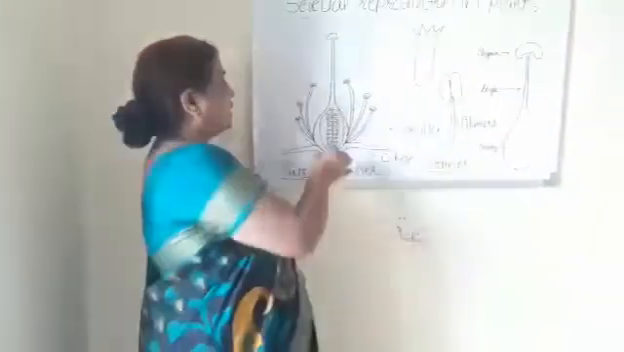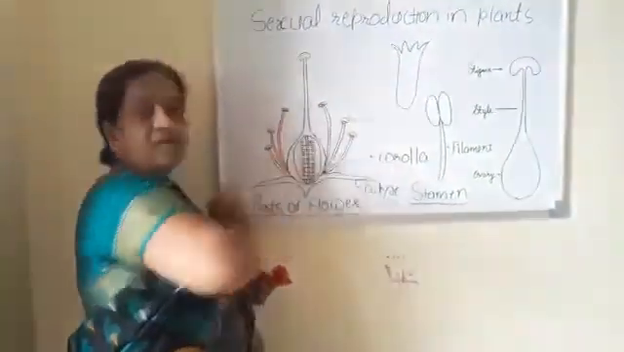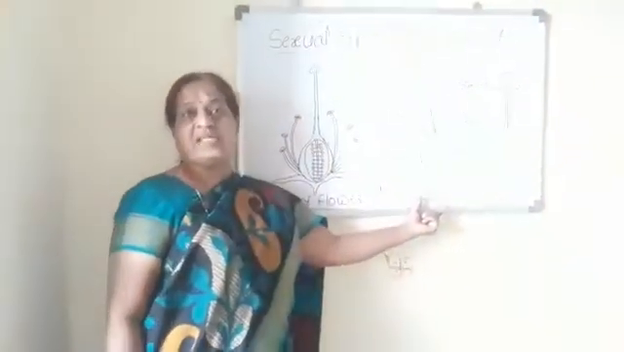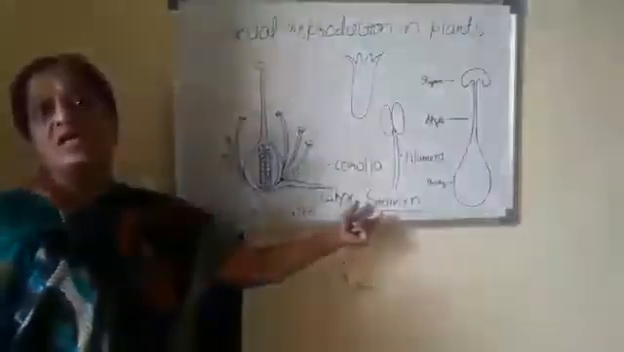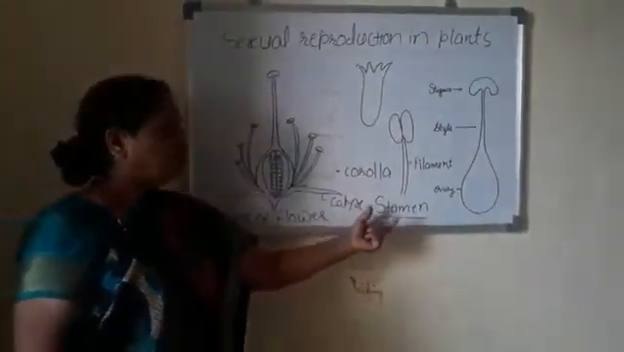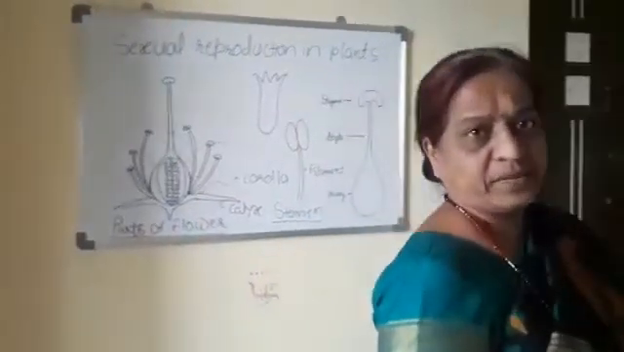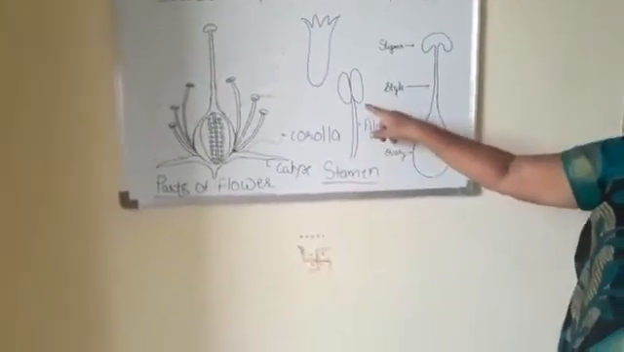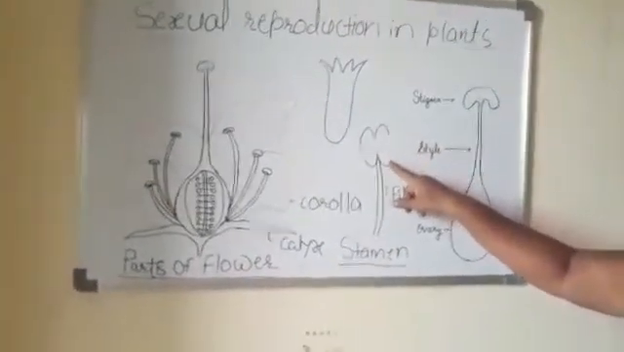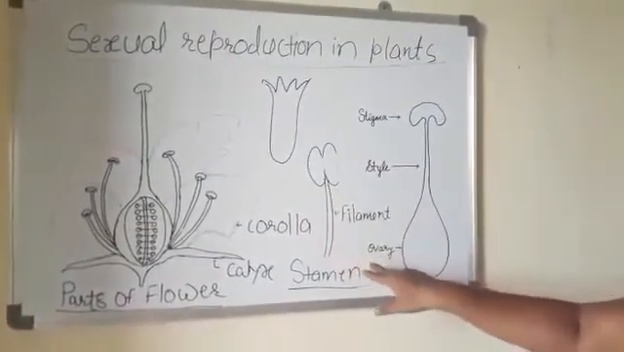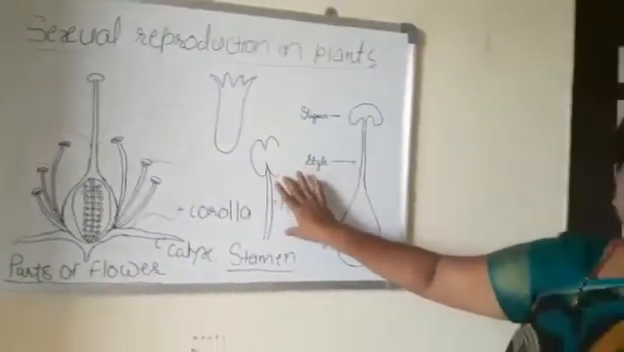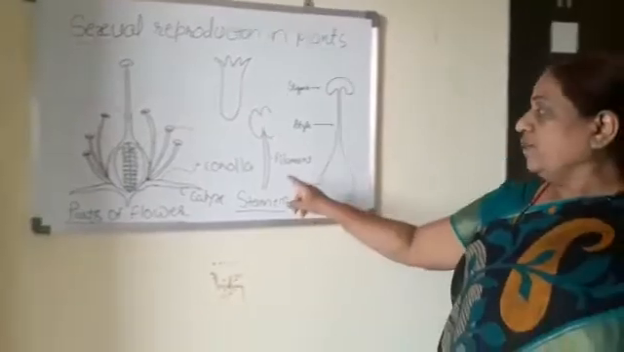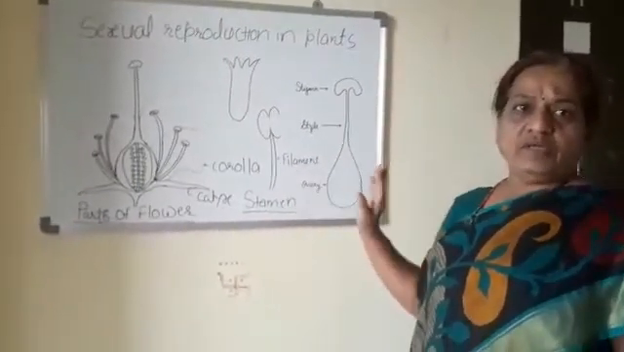Inner to that, there is a floral whorl known as the androecium. The androecium is made up of a number of stamens, or anthers. It is the male sex organ of the flower, and the function of the androecium is to produce the male gamete. The stamen is made up of two parts: the anterior part, that is the pollen sac, and at the base, the filament. This is the male sex organ of the flower.